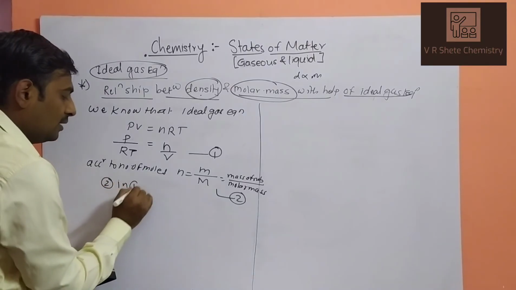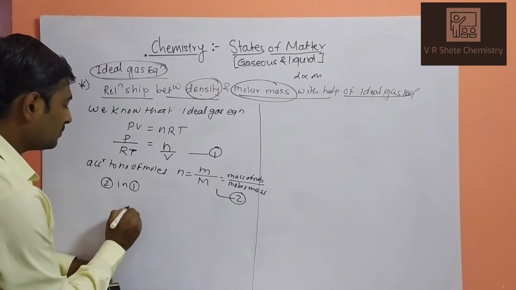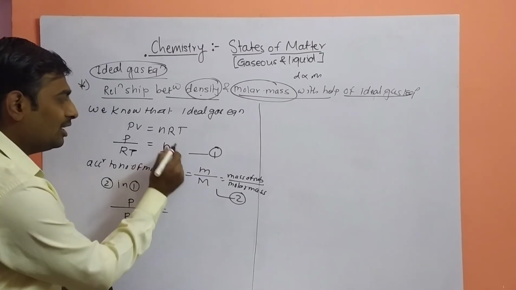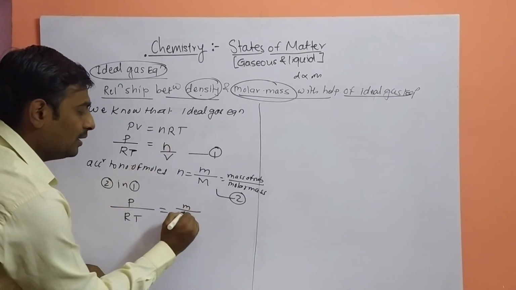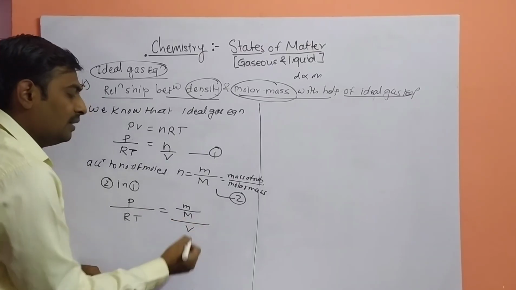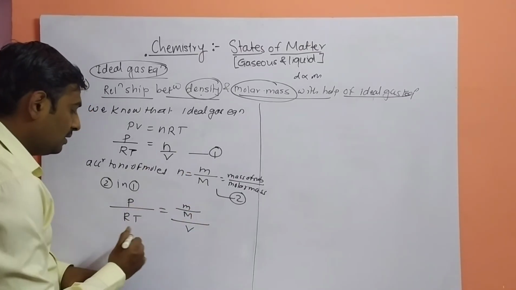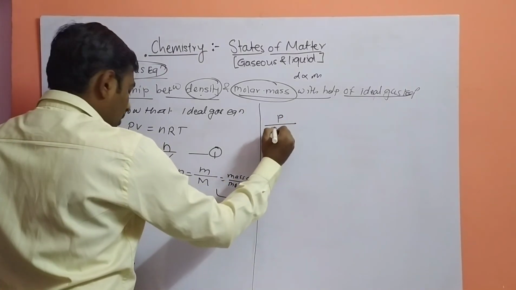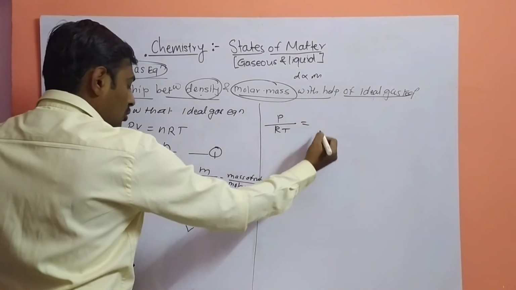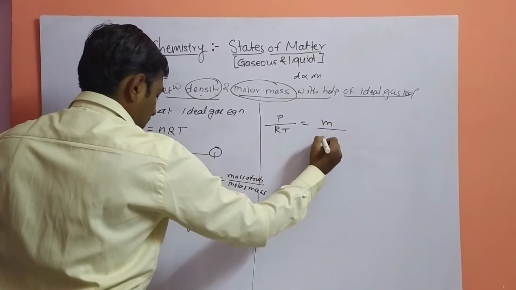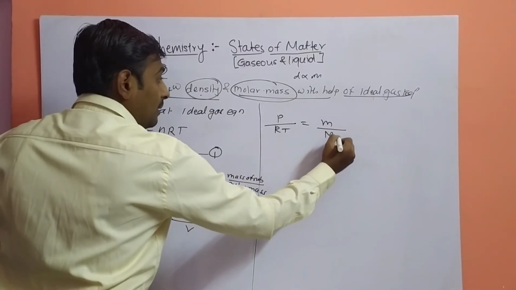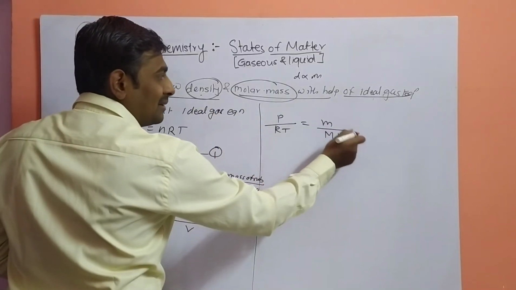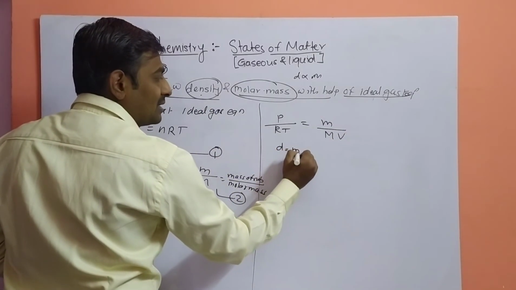Substituting 2 in 1, what will we get? P upon RT is equal to n upon V, where n is small m upon capital M, so M shifts to the downward side. Your equation will be P upon RT equals small m upon capital M into V. One more, we know that density D is equal to mass upon volume.